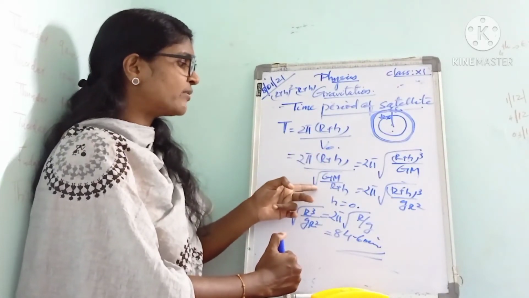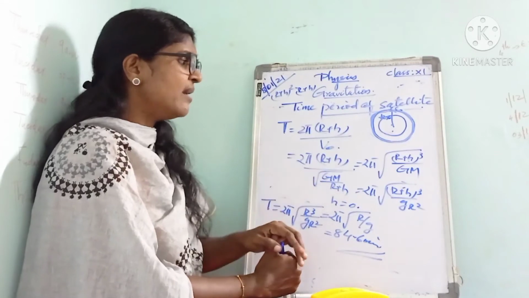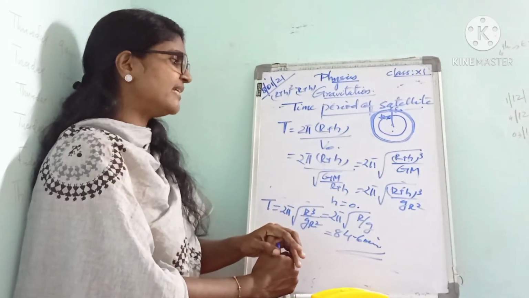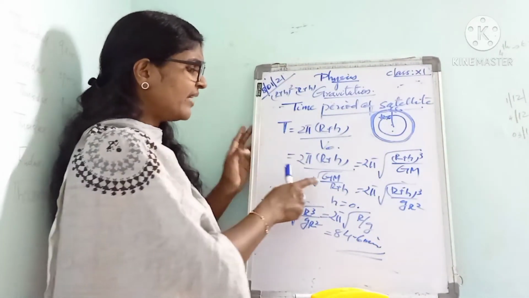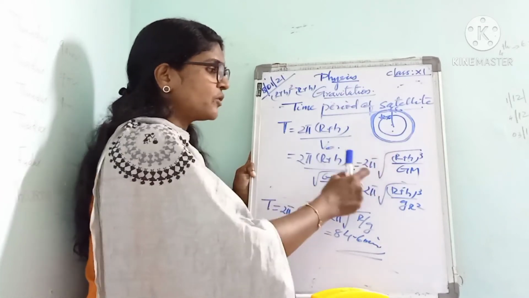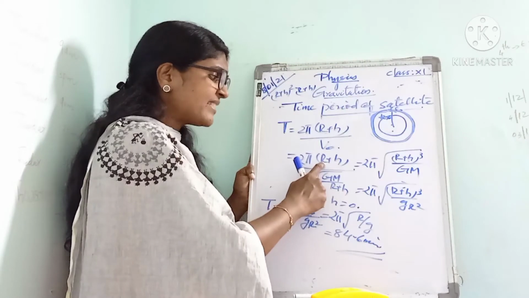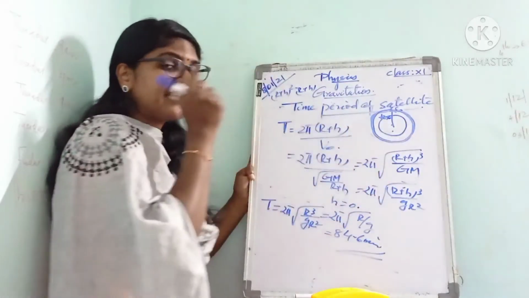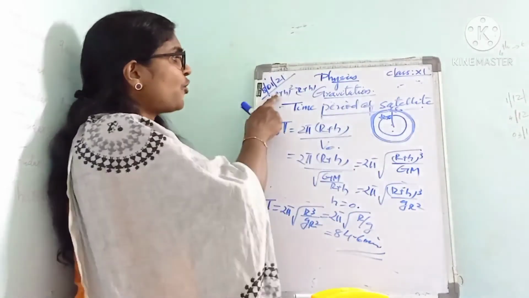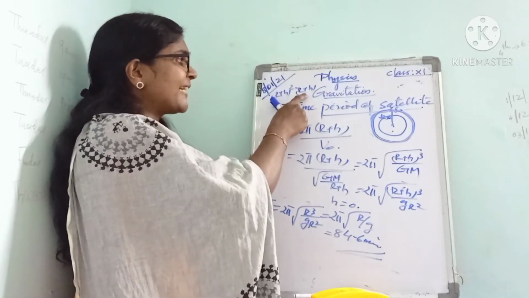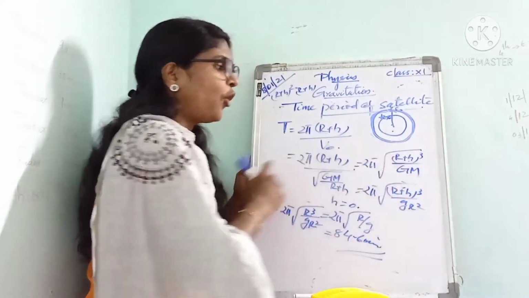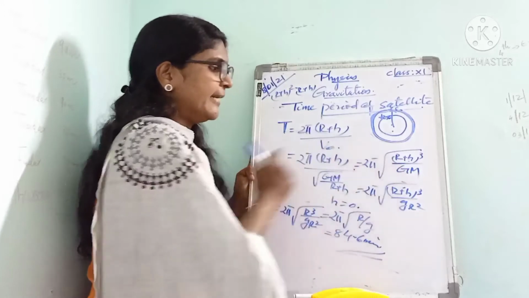Instead of the orbital velocity, we substitute root of GM by (r plus h). This r plus h goes up, so we get the square root of (r plus h) into, and when we take r plus h inside the root it becomes (r plus h) the whole square. So (r plus h) the whole square into (r plus h) is (r plus h) the whole cube divided by GM.